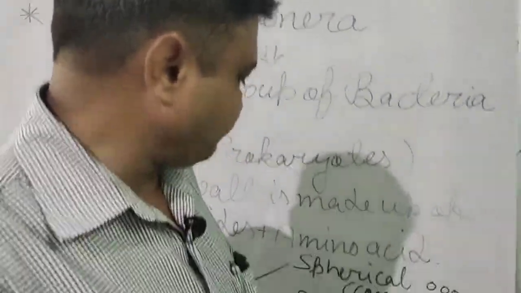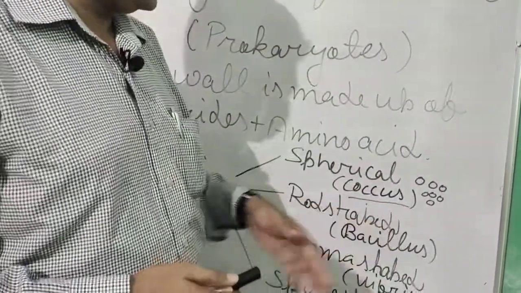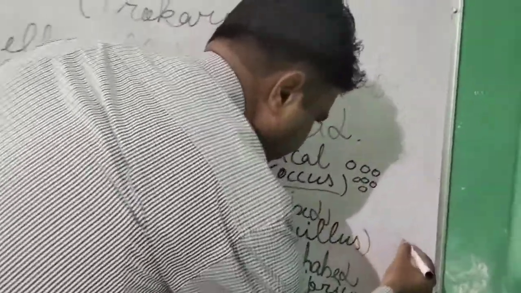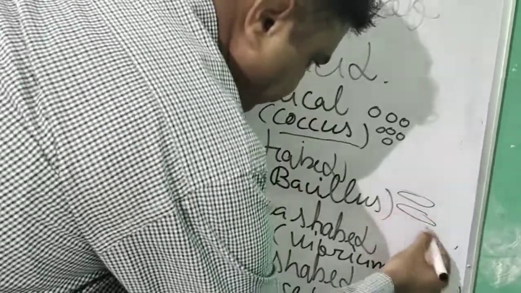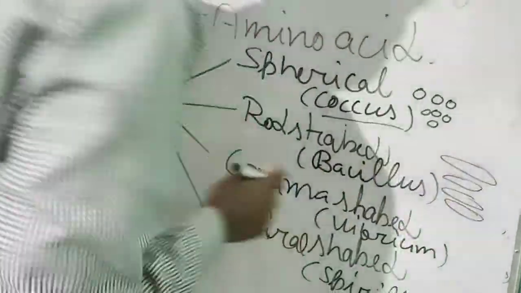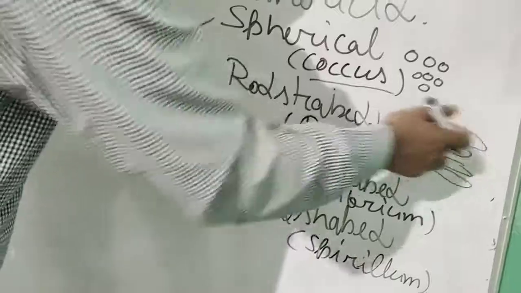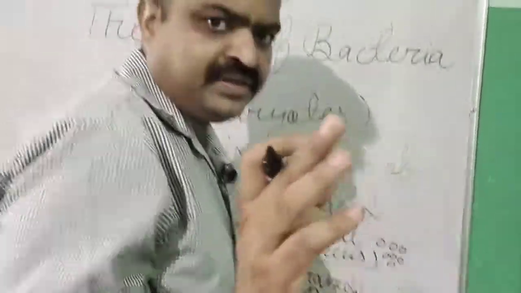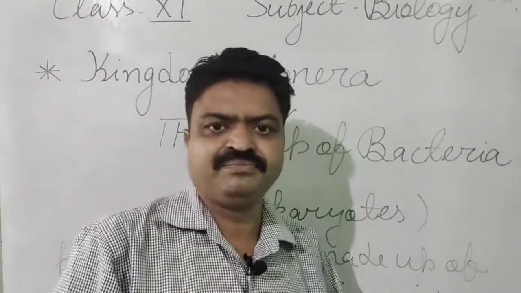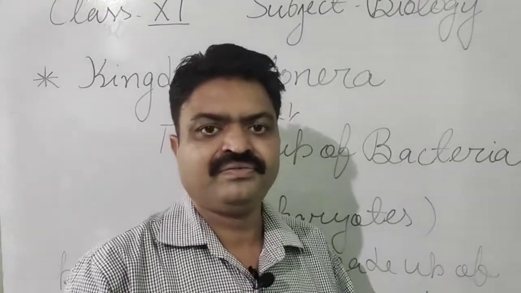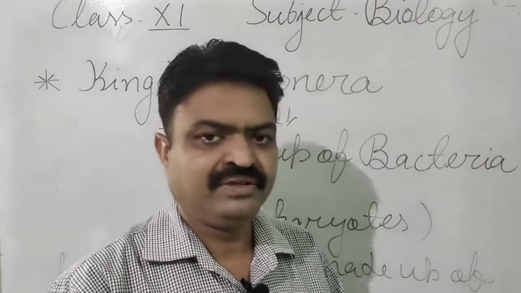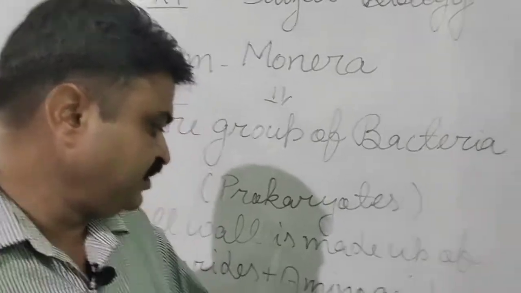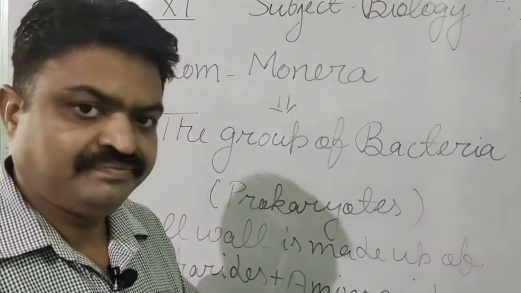Like this, there is another bacteria that has a rod-shaped structure, like this type of structure they have. And these rod-shaped bacteria are known as bacillus. Like there is one bacteria that turns milk into curd, and what is the name of that bacteria? The name of that bacteria is lactobacillus. So lactobacillus comes in this category.